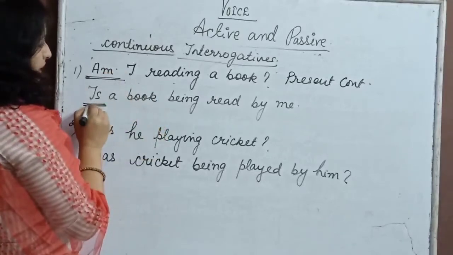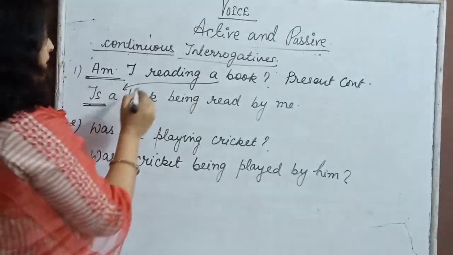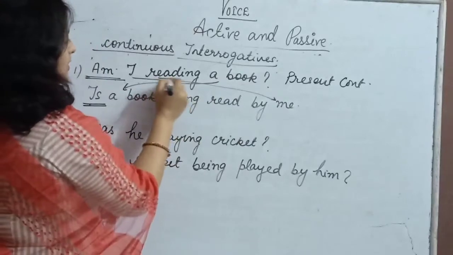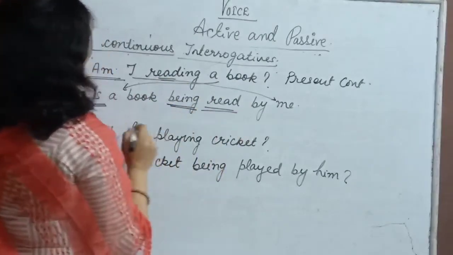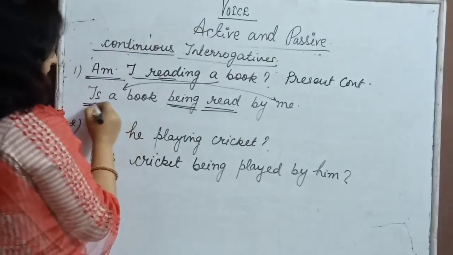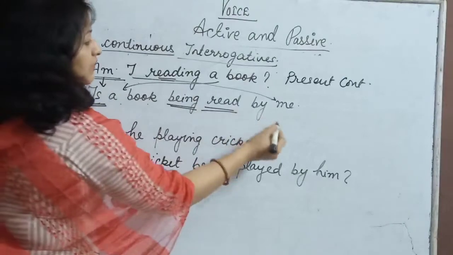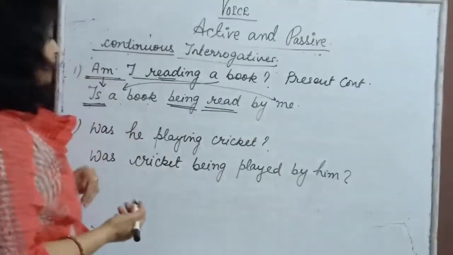So am, is. Now what is the object? The object is a book. Who is reading this? I will change into me. The action is of being read. Okay. So now see, is a book, is the question word, is a book being read by me. Isn't it simple? Now let us move to the another form.